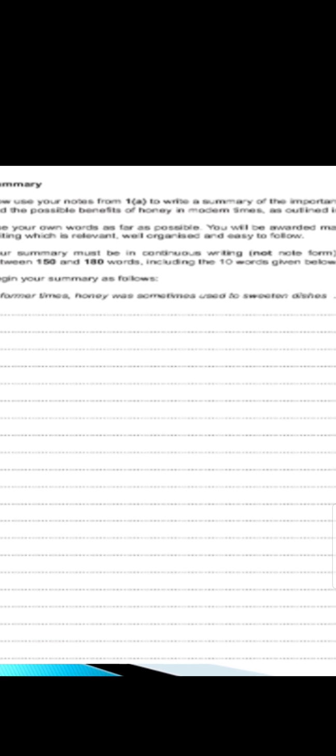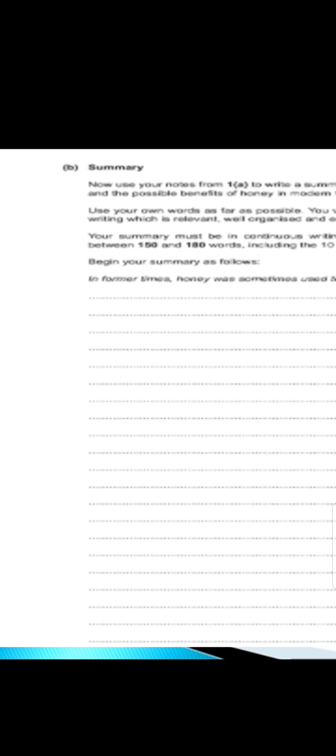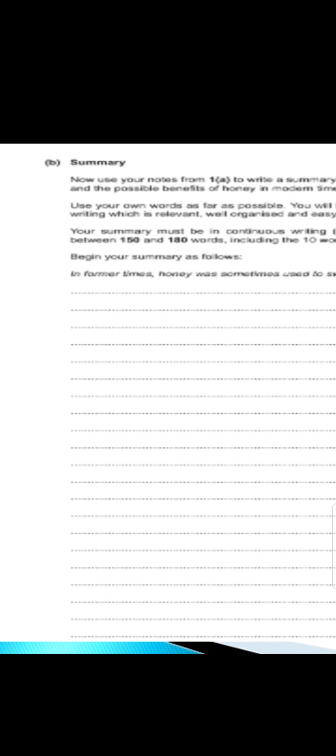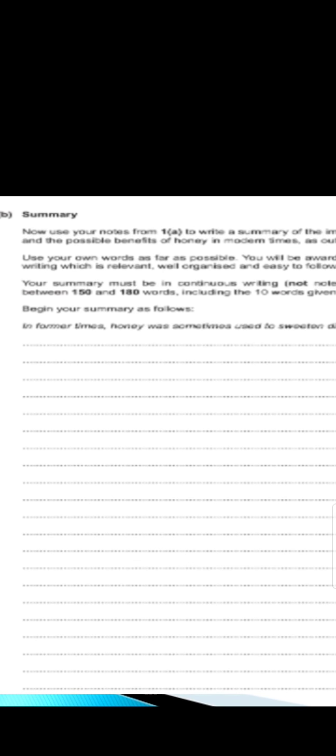Your summary must be in continuous writing, not note form. You are advised to write between 150 and 180 words, including the 10 words given below. These 10 words are given to help you start a summary, and they are included in the total word limit. Then you write your summary in one single paragraph.